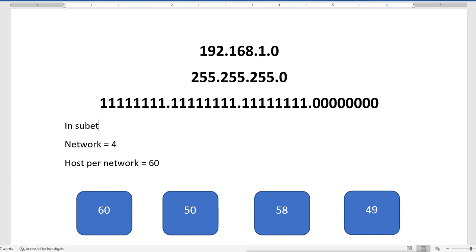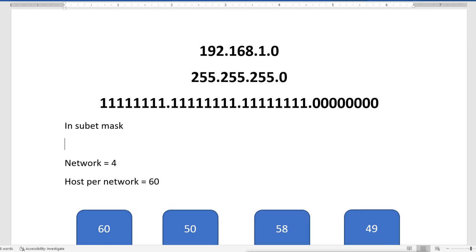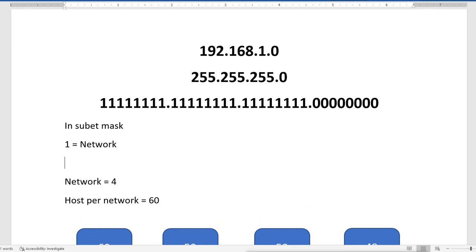In the subnet mask, we can easily say that 1 bits mean network and 0 bits mean host.